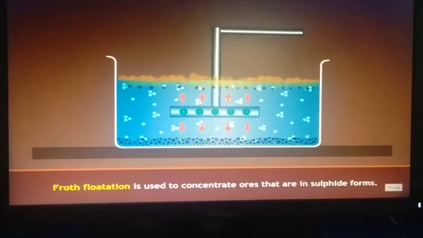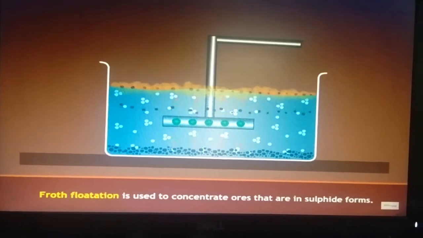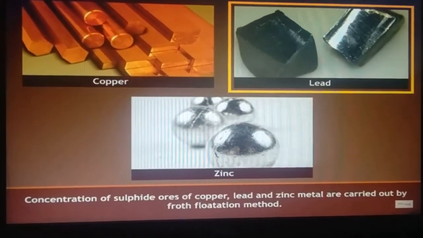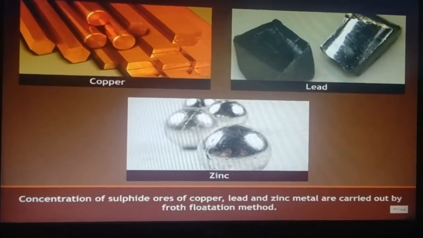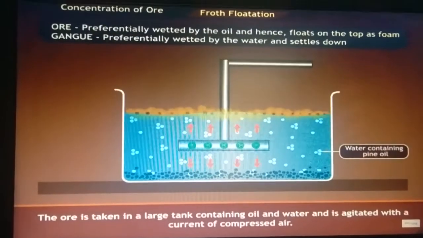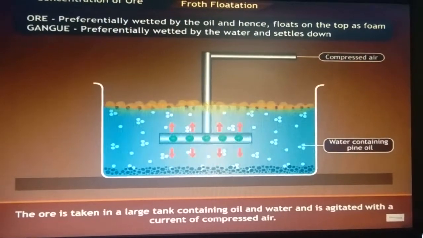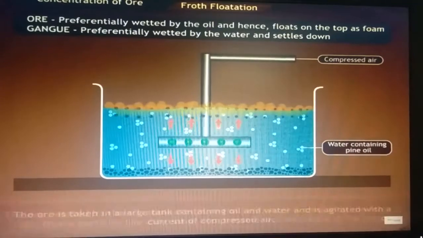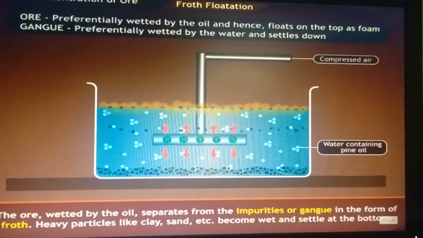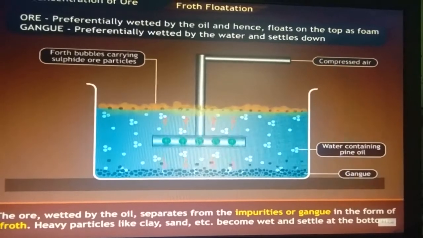The next process is the froth flotation method. Froth flotation is used to concentrate ores that are in sulfide forms. Here we can see copper, lead and zinc. Concentration of sulfide ores of copper, lead and zinc metals is carried out by the froth flotation method. The ore is preferentially wetted by the oil and hence floats on top as foam. Gangue is preferentially wetted by the water and settles down. Gangue is the impurity. A compressor pump is used for passing a high quantity of air into water containing fine oil and gangue. Froth bubbles carry the sulfide ore on top.